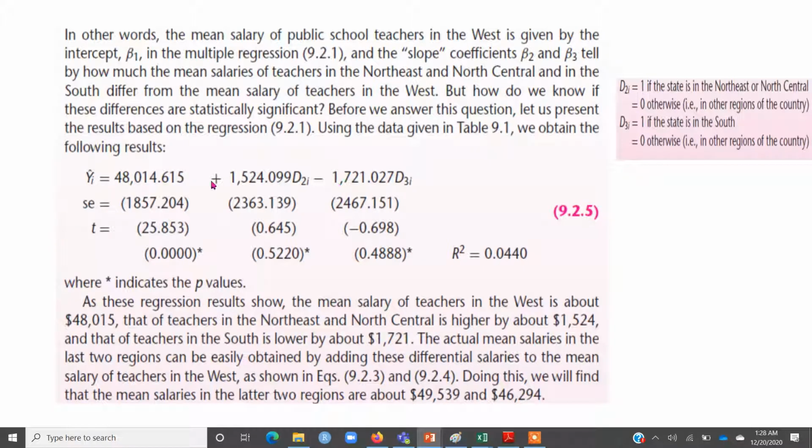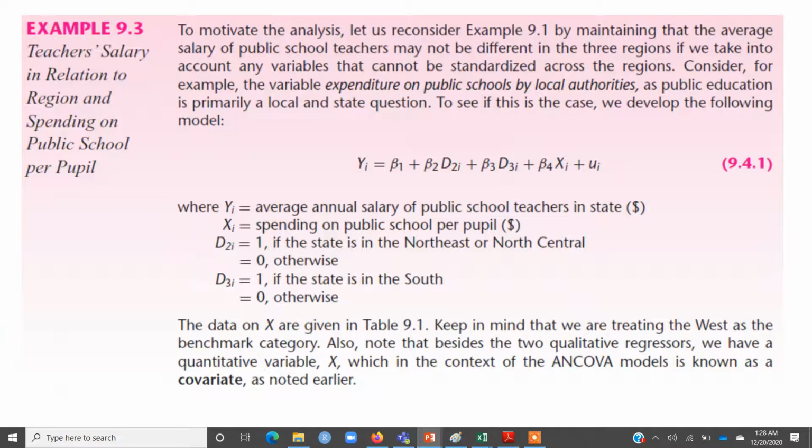But what is the reason or the factor behind those differences? We don't know. So let's say we included an additional variable, thinking that maybe the salaries are different across different regions because spending on public school across different regions is different.